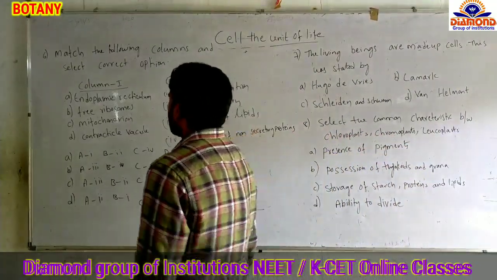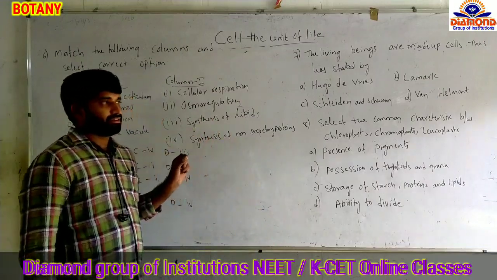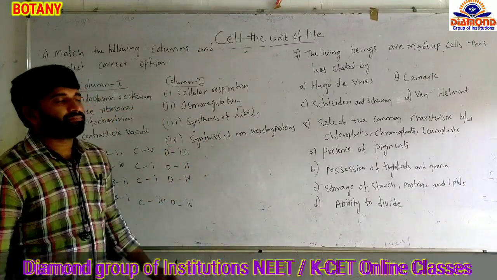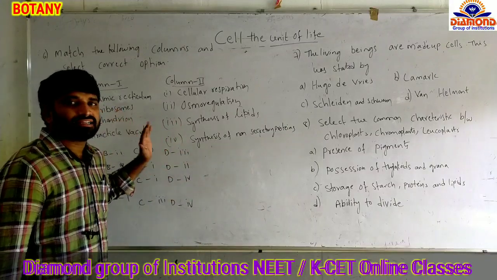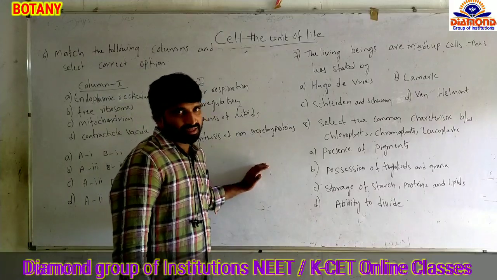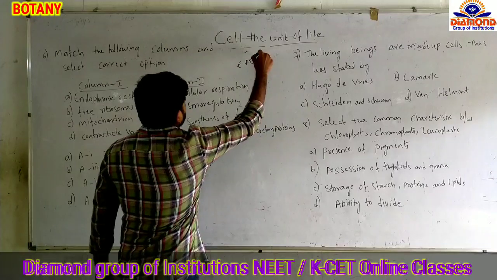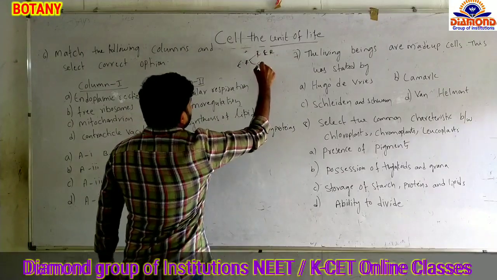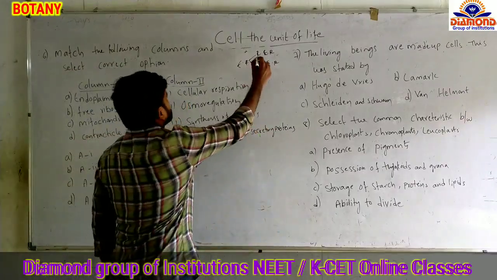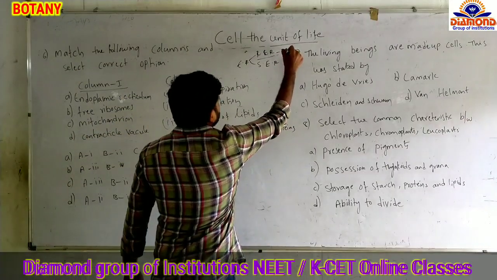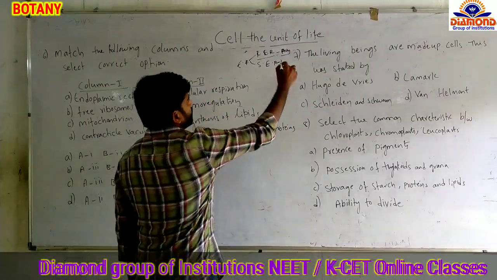Now, the endoplasmic reticulum has an envelope on the surface of the nucleus, and it expands into the entire cytoplasm up to the plasma membrane. The endoplasmic reticulum is classified into two types: rough endoplasmic reticulum and smooth endoplasmic reticulum. You should know their functions also. Rough endoplasmic reticulum is involved in protein synthesis and secretion of proteins, and smooth endoplasmic reticulum is